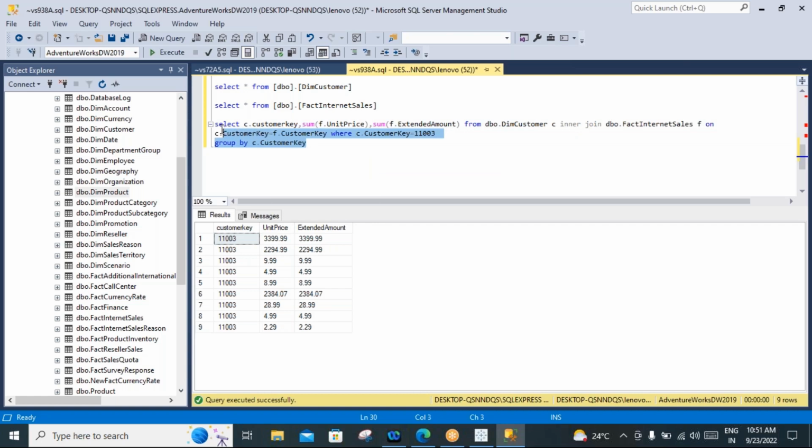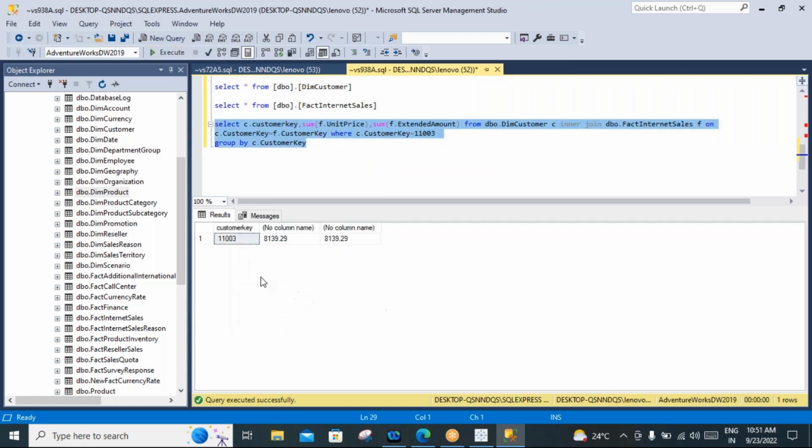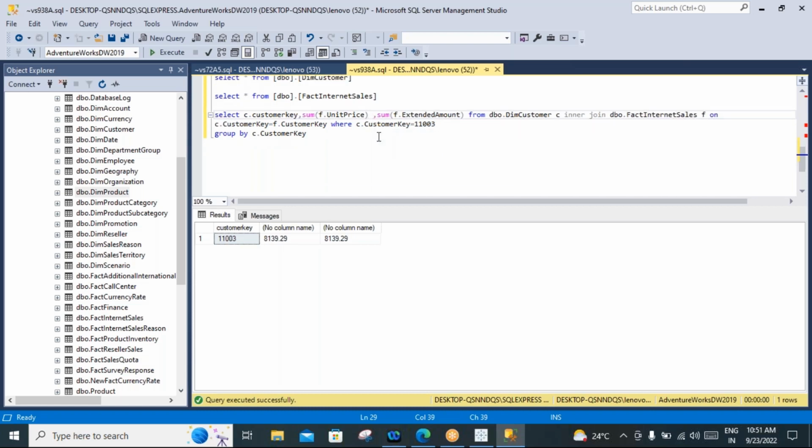Right. Just try to run this query. We can get the single record. What is the extended amount total and unit price done by this particular customer? As unit price, you can mention it, and as extended amount, E amount, I can say that. Try to run this. We can get a single record, right?